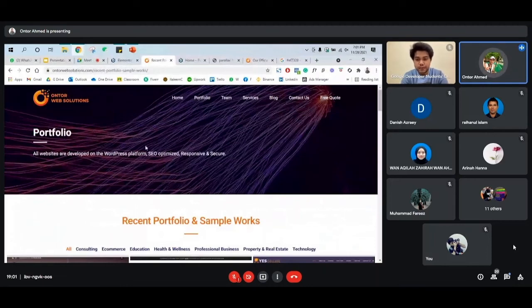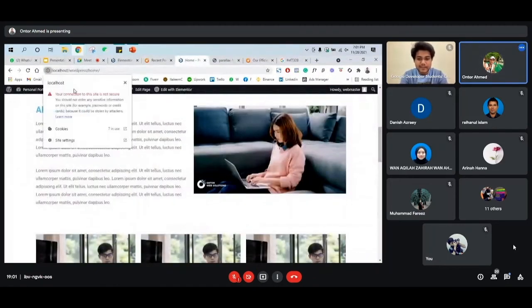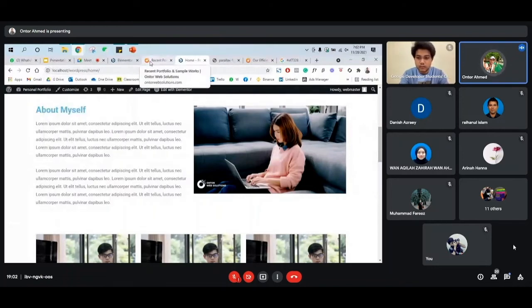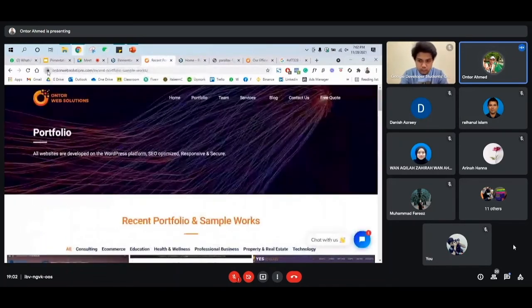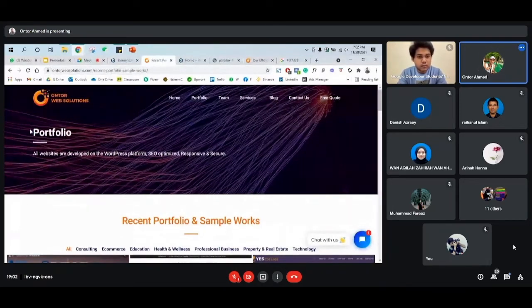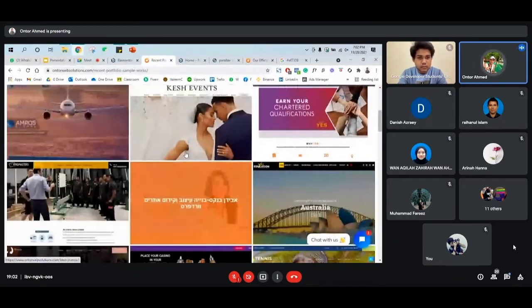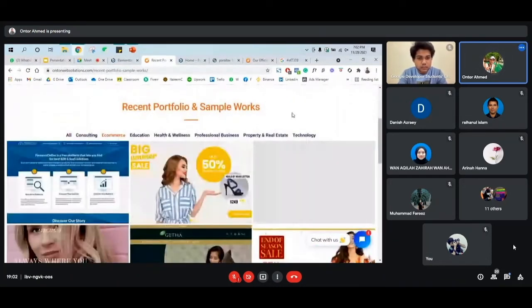Of course you can do that, but for that you need to create one website that is secure. I mean, that comes with the SSL, secure socket layer. So as you can see, this is not secure. Your connection, this site is not secure, but the site I'm using is secure. So you can click on that, the connection is secure. So we need to buy SSL, or you need to pay for that. And other e-commerce websites, companies do the same thing.